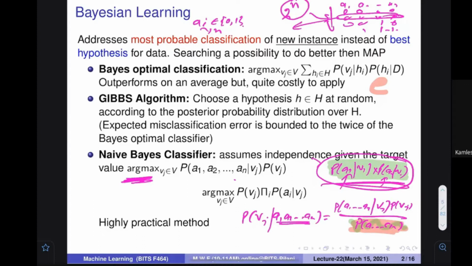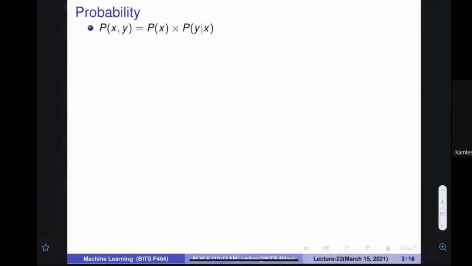Make sense? So in the hunt for this particular value, we are going to see the right way to find it, instead of just saying that all these things are conditionally independent. Okay, so this is what we wanted to do today.